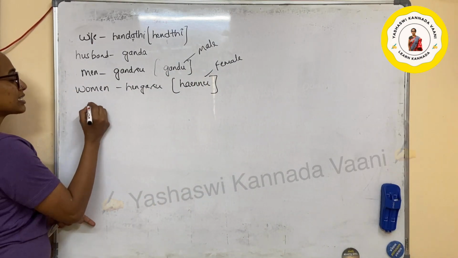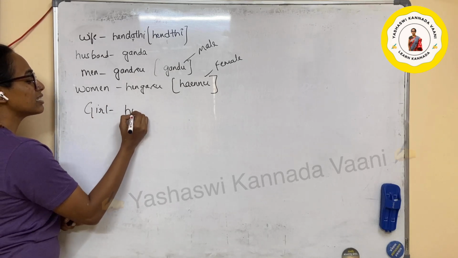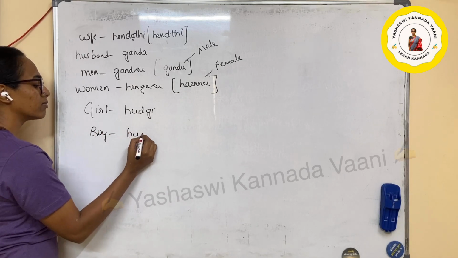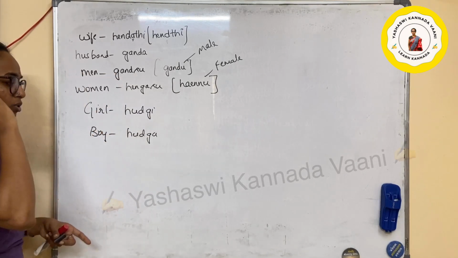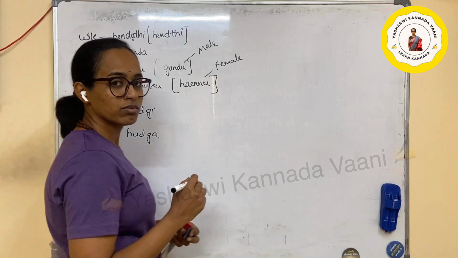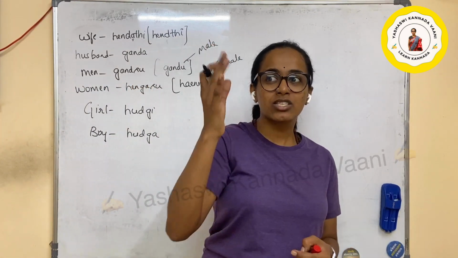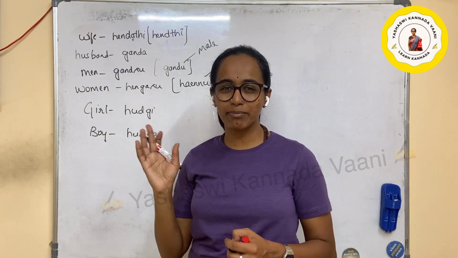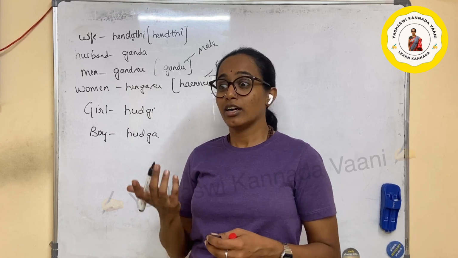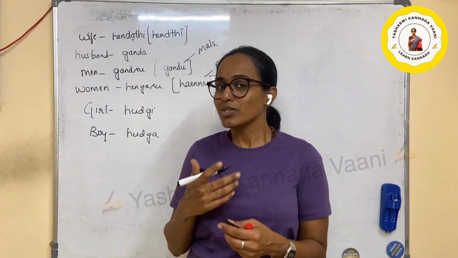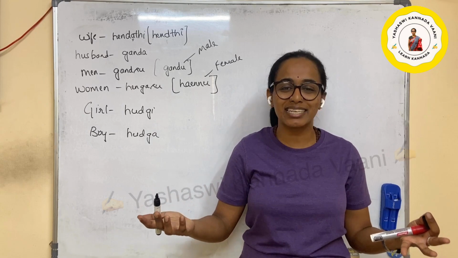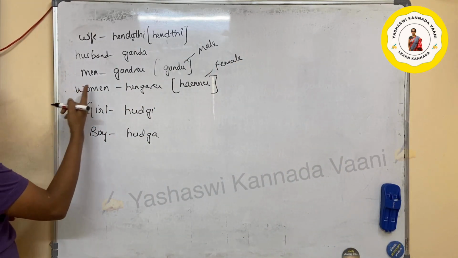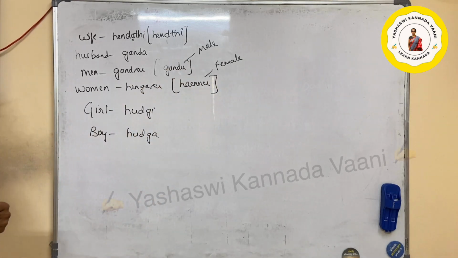Okay, next one is girl. Girl is hudugi. Okay, boy is huduga. Look at that boy, look at this girl. So, ಆ ಹೆಂಗಸ್ ನೋಡು. Hengasu I already told you, look at that woman. ಆ ಗಂಡಸ್ ನೋಡು, look at that man. And look at that girl, ಆ ಹುಡುಗಿನ ನೋಡು. So, this is how you will just make up the sentences. Okay na? Okay. So, girl done, boy done, women done, men done, male done, female done, wife and husband.